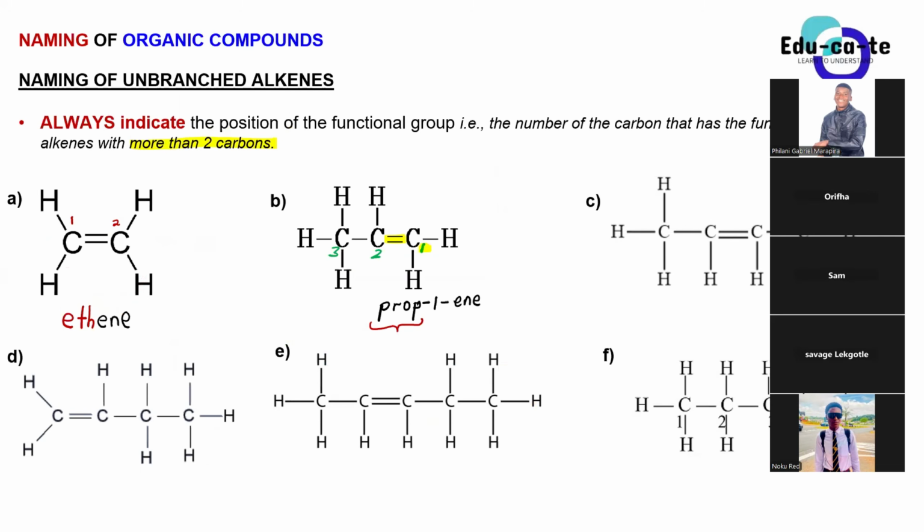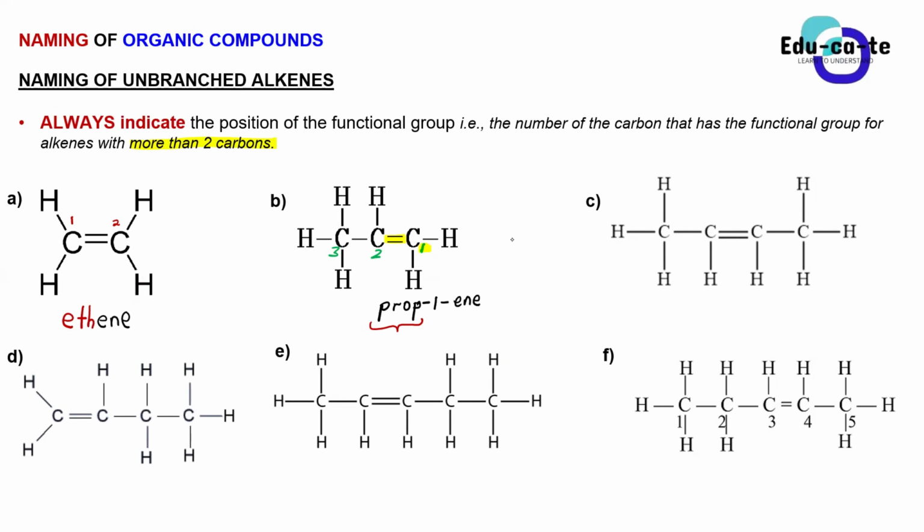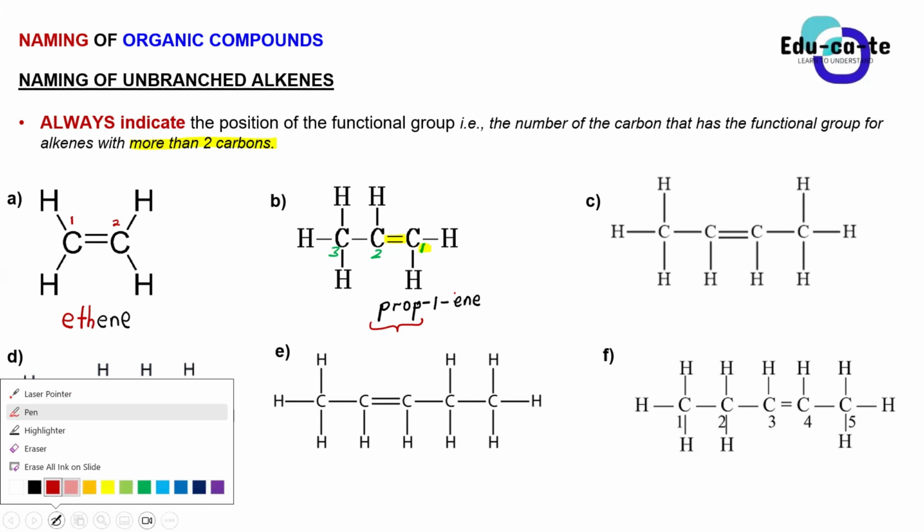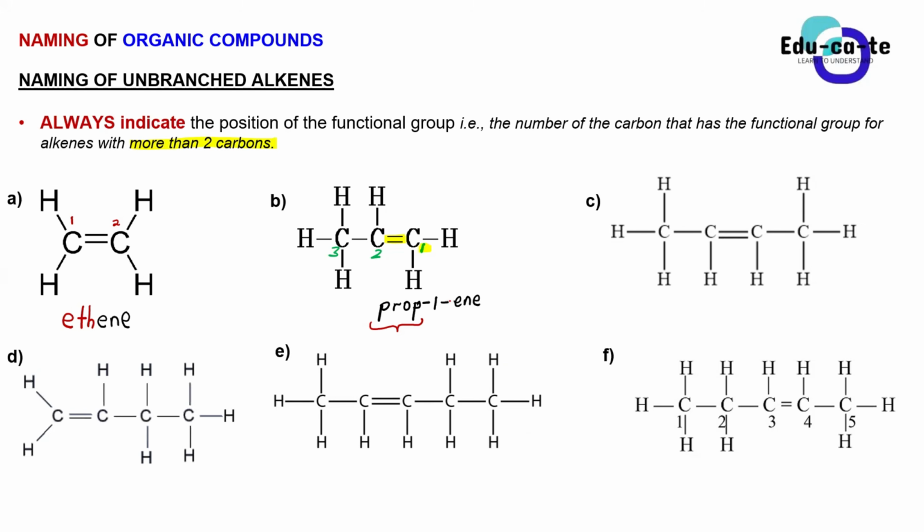Since here we see that we're having a prop, it tells us that we're having 3 carbons in the longest chain or in the parent chain. But you must also tell us here at the end, before you write the suffix, because this suffix tells us that this is an alkene, indicate where the functional group of the alkene is found. And in this case, it is found on carbon 1. I should have already said, why are we choosing carbon 1, not carbon 2? So this is prop-1-ene.